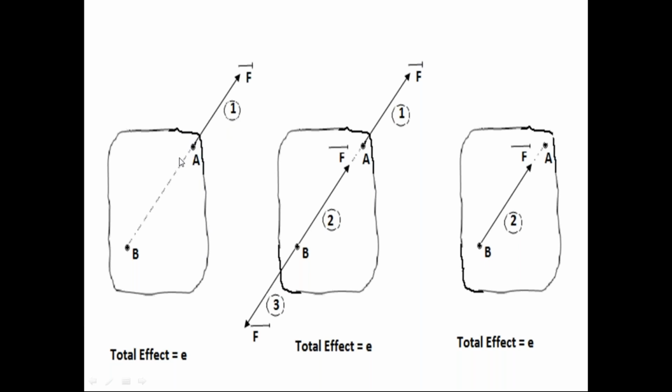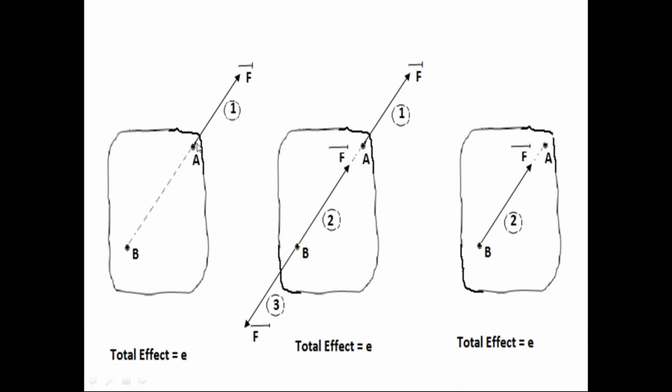A is the point of application. This is the line of action. F is the magnitude, and it is not equal to 0. Since the magnitude is not equal to 0, the force F bar will have the effect on the rigid body. Take that effect as E.